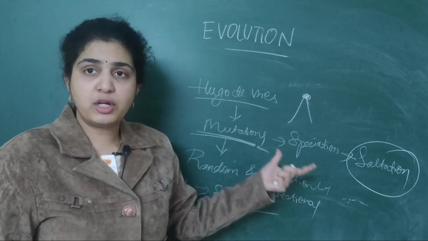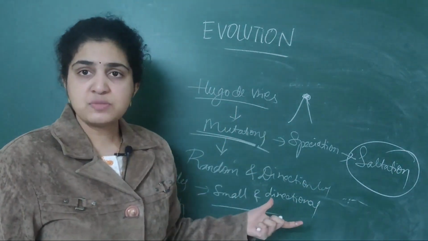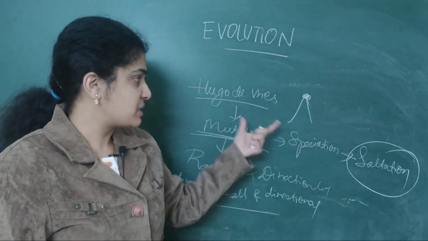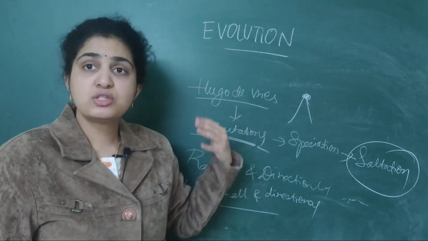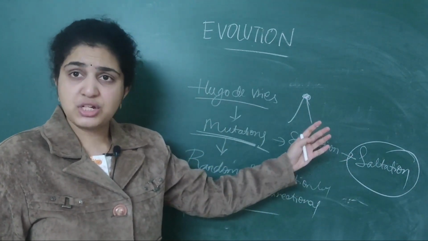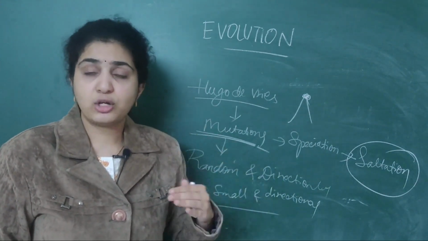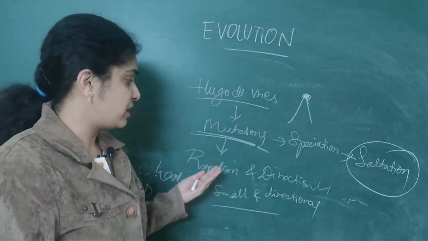The highest point of mutation is nothing but saltation. And who specified about this? It is Hugo de Vries who specified about that. He told that mutations will give rise to new species, meaning speciation. This speciation will in turn lead to saltation, where the highest point of mutation is attained. So about that he specified.